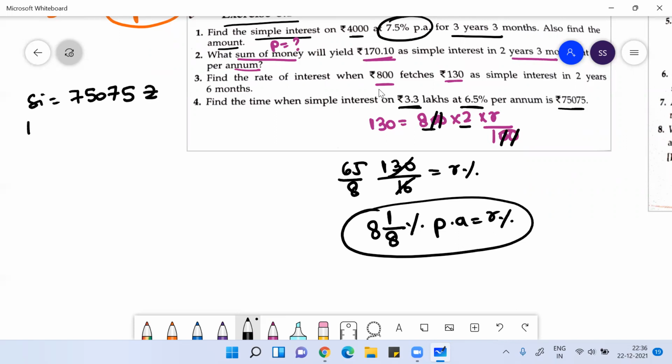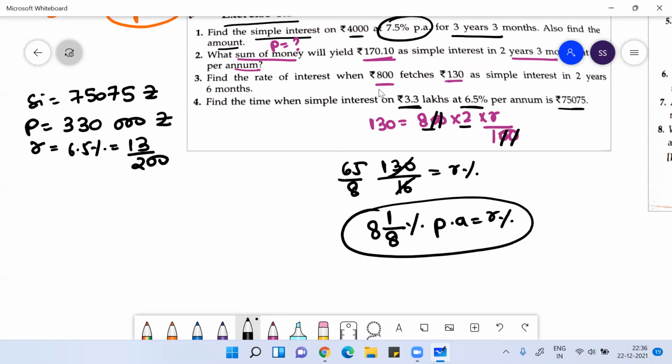Your principal is 3.3 lakh, which I can write as 3,30,000, and the rate of interest is 6.5%. 6.5% you can write as 13 by 200.